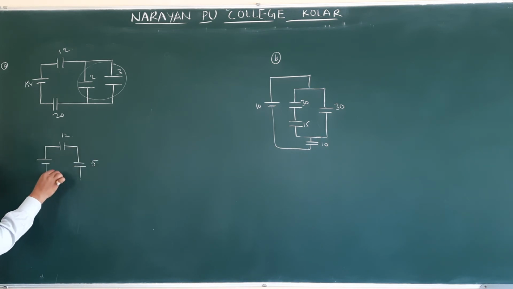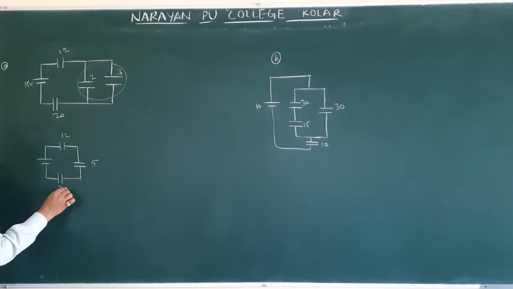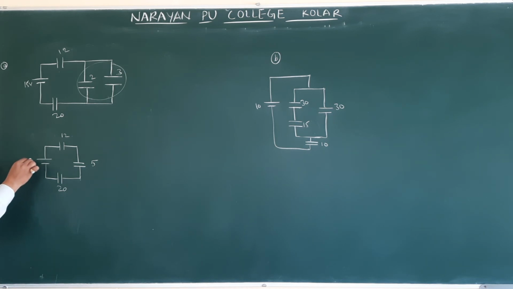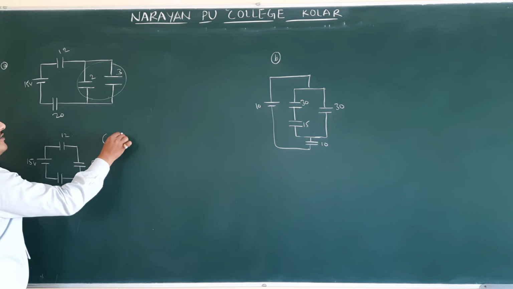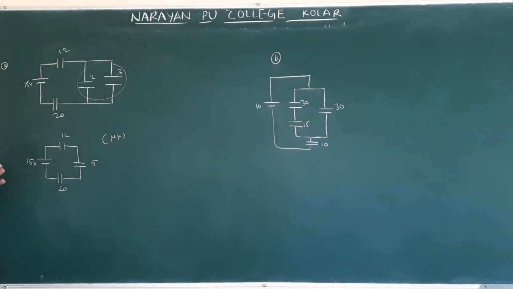5, 20. Correct only? They gave all these in microfarads. This is nothing but 50 volts. All the capacitors are in microfarad. Now we have to find the charge on each capacitor and the potential across each capacitor. That one you should not forget.